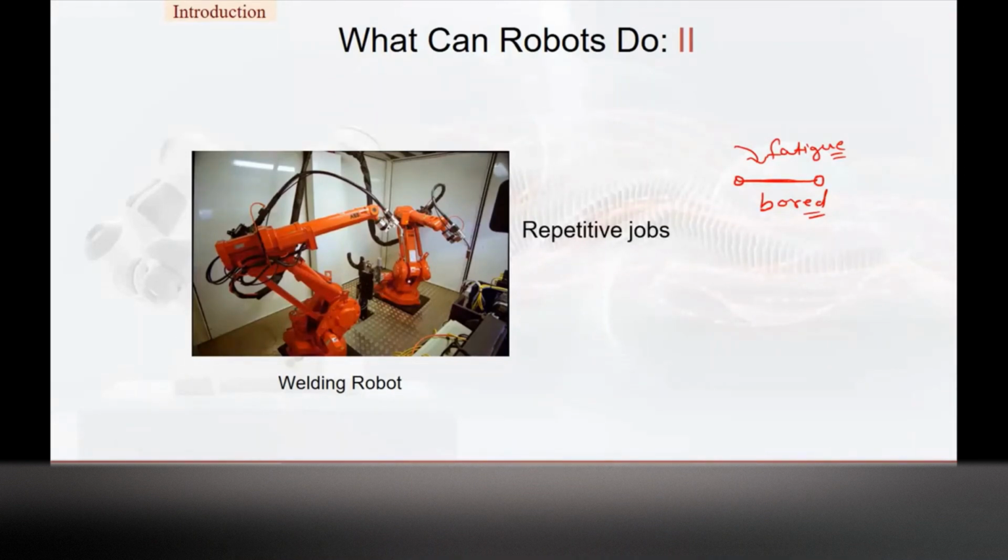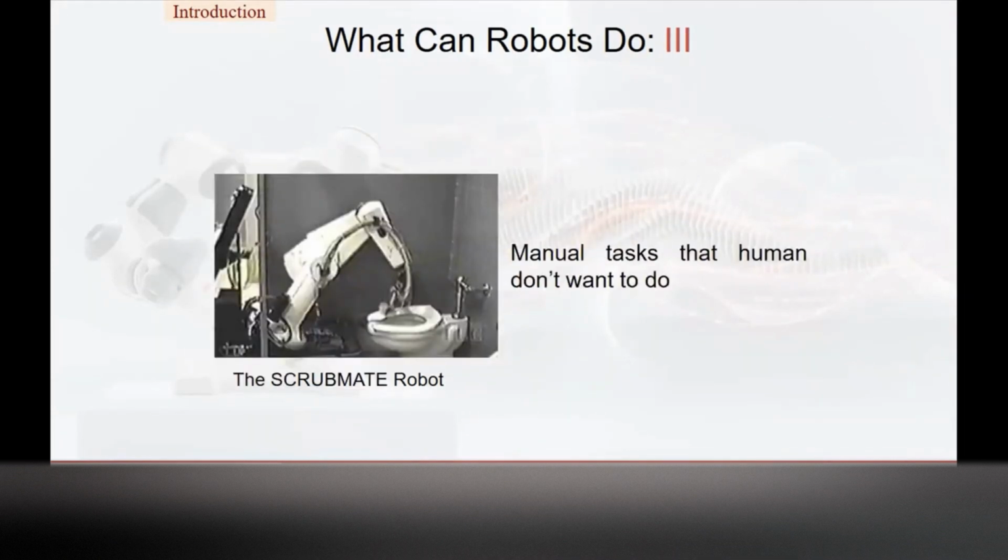So that kind of quality may be compromised. That's why in repetitive jobs robots are deployed. As I said, in places where humans don't want to go and work, you can also deploy the robot.